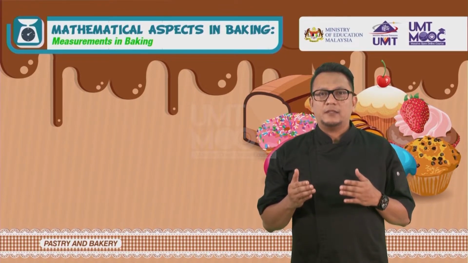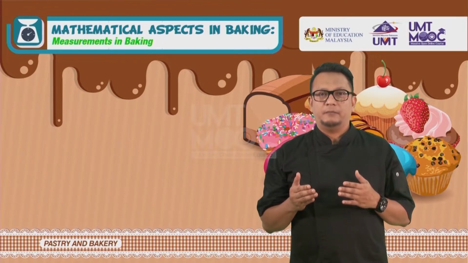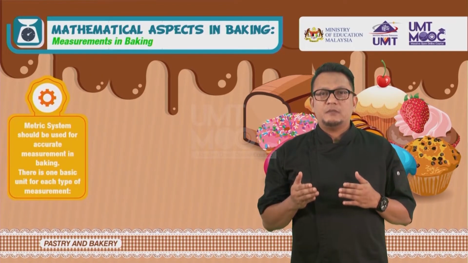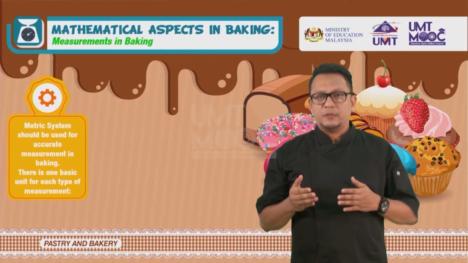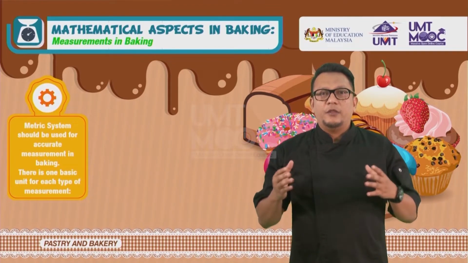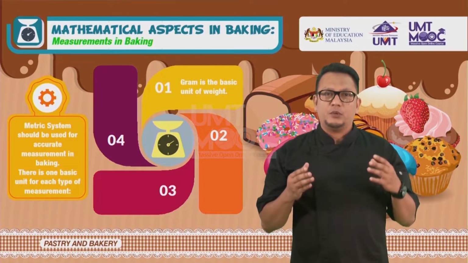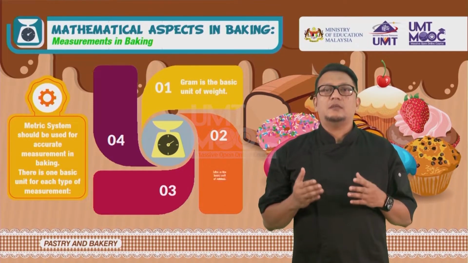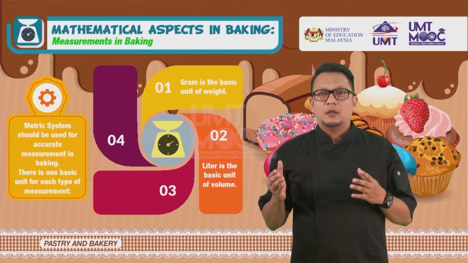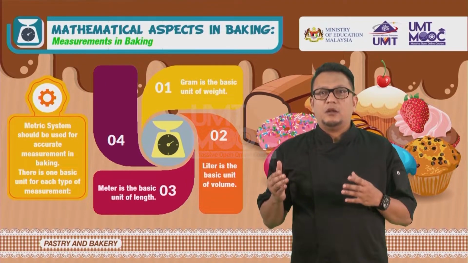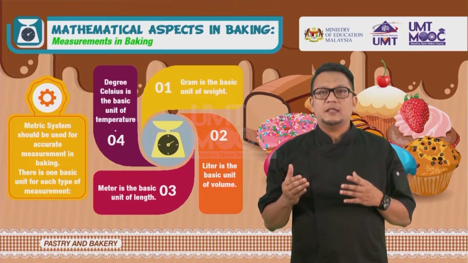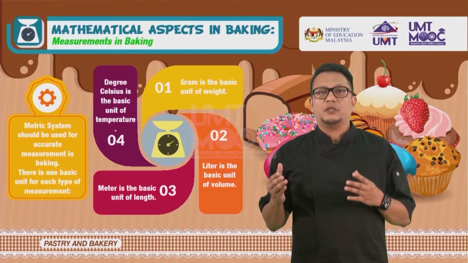Water, milk, and eggs may be measured by volume at the ratio of 1 liter per kilogram. Metric system should be used for accurate measurements in baking. There is one basic unit for each type of measurement. Gram is the basic unit of weight. Liter is the basic unit of volume. Meter is the basic unit of length. Degree Celsius is the basic unit of temperature.